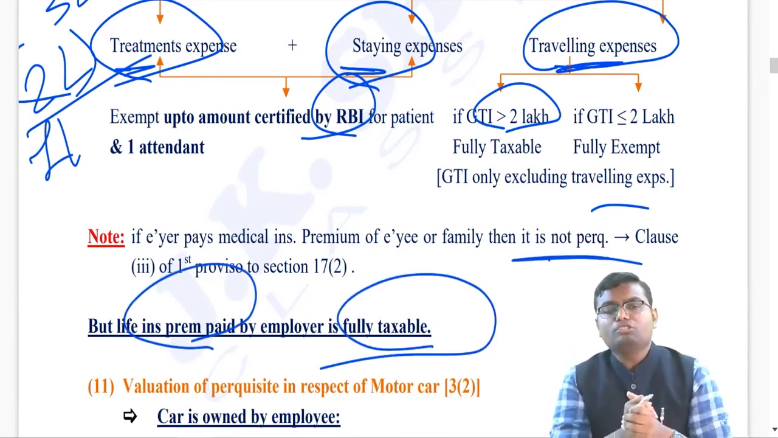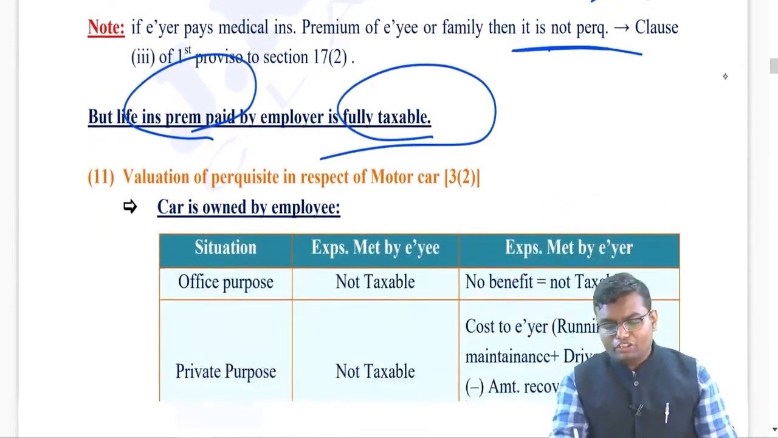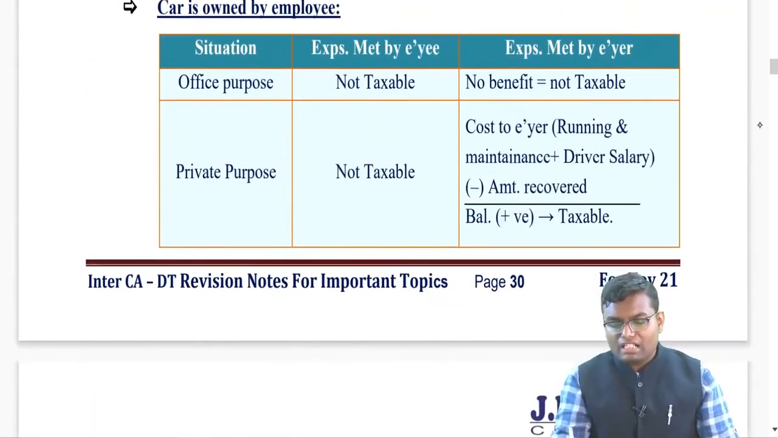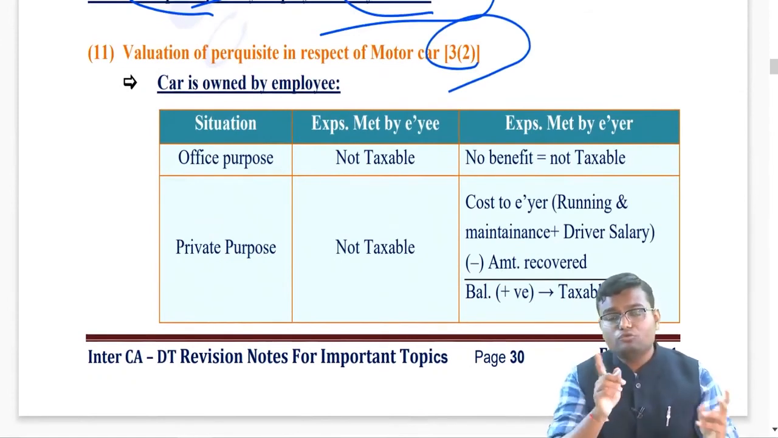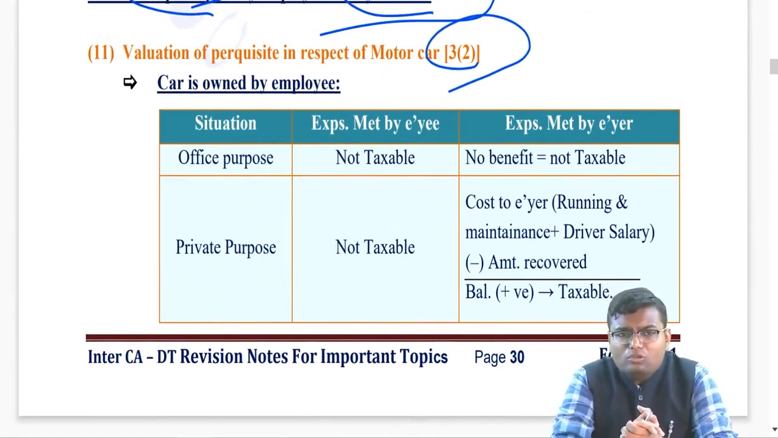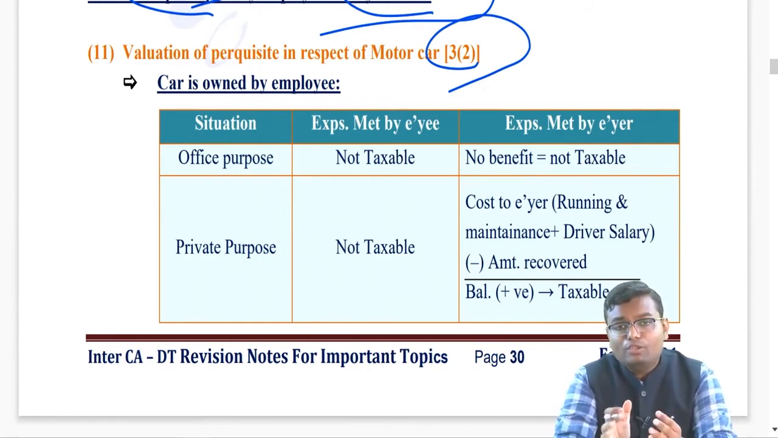Now let us move to the very next perquisite, that is valuation of perquisite in respect of motor car. Rule 3 sub rule 2. If the motor car is given for use. Now see, there can be a maximum of 2 kinds of possibility. The car is owned by the employee himself or the car is owned by the employer. Now in that also 2 subcategories can be there. The day-to-day expenditure is done by the employee or the day-to-day expenditure is done by the employer. So in all there are a total of 4 categories.